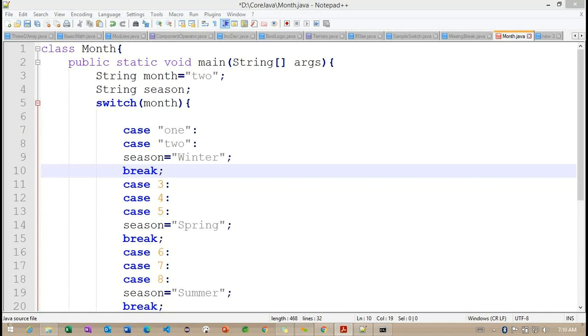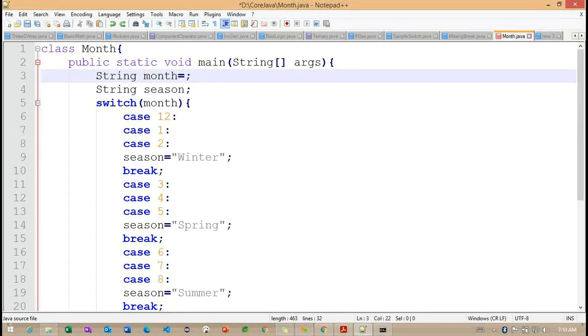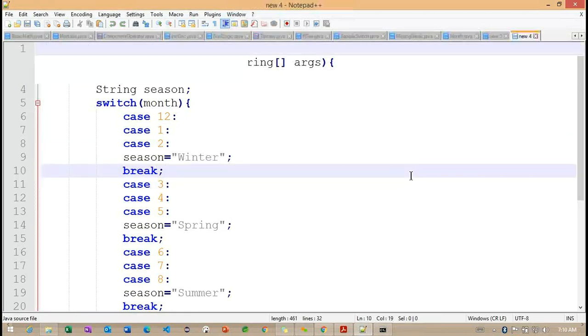Right. Now we need to check with the nested switch statements here. So basically, in the previous example, we understood how we can work with the nested if blocks here. The same way, how we can work with the nested switch statements here. This is important, we need to understand here.